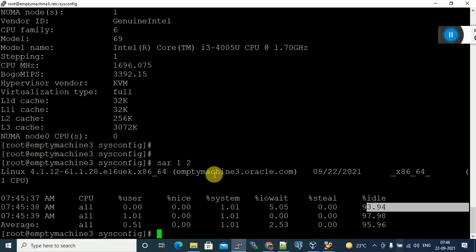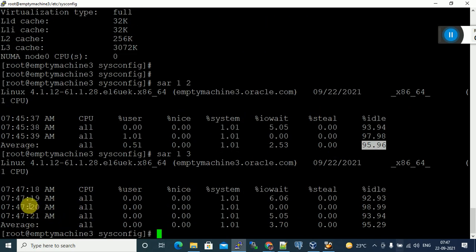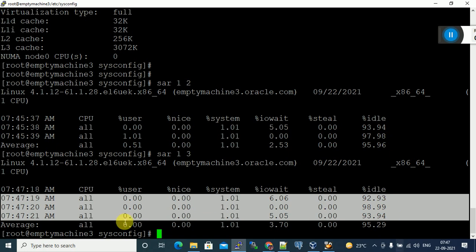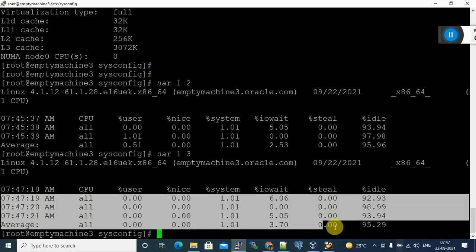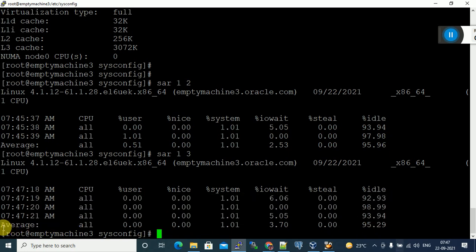To get the CPU usage details, how much is used and how much is free, percentage idle means that much of the entire CPU is free. What is the command? sar space 1 space 3. If you give 3 outputs, it will display 3 times, and this is the average. From the 3 outputs it calculated the average value.